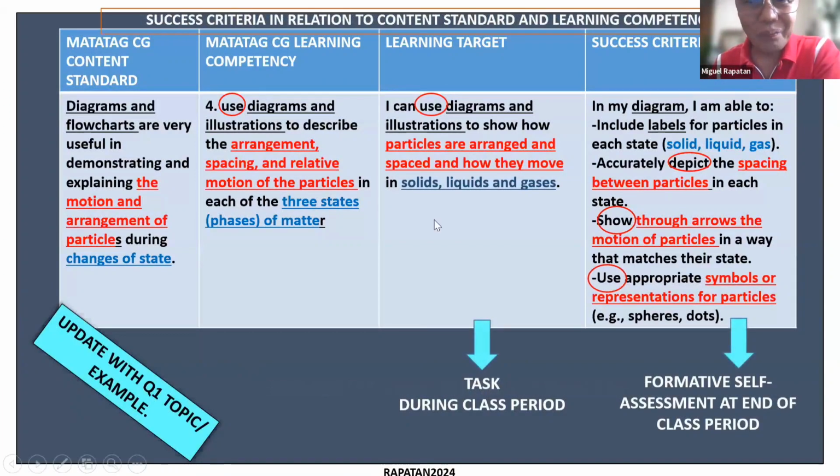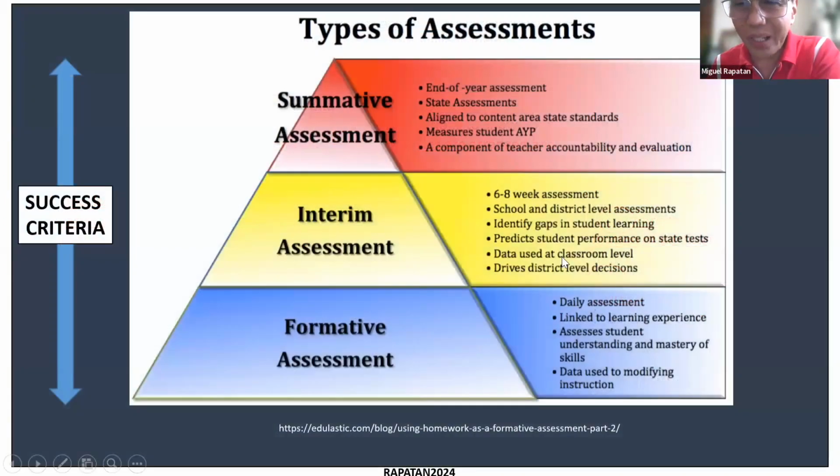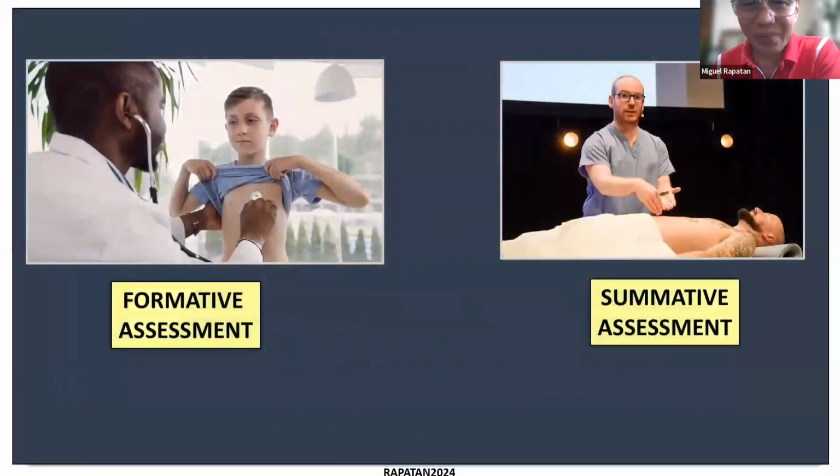Okay, so there are ways in which students now will be working by themselves. So success criteria is not just limited for the learning targets. It can also become part of the formative, interim, and summative assessment. No? So just a brief distinction between the two.